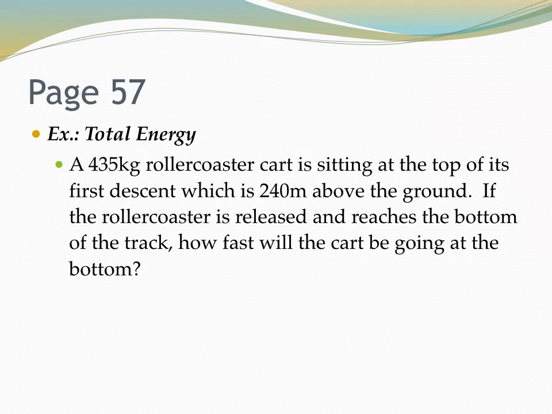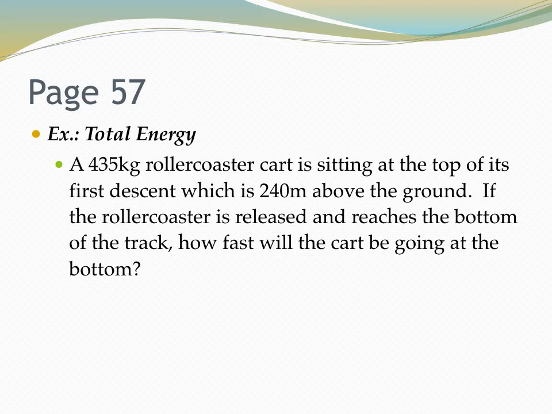Okay, middle of page 57. Let's just go through an example because, again, how can we possibly wrap our heads around this stuff unless we're doing it? So let's look at this question. A 435 kilogram roller coaster is sitting at the top of its first descent, which is 240 meters above the ground. Wow, that is a roller coaster. If the roller coaster is released and reaches the bottom of the track, how fast will the cart be going at the bottom? Okay, this seems doable.